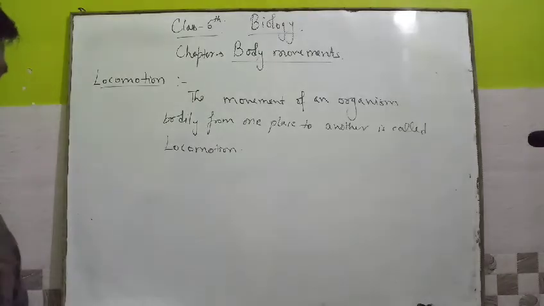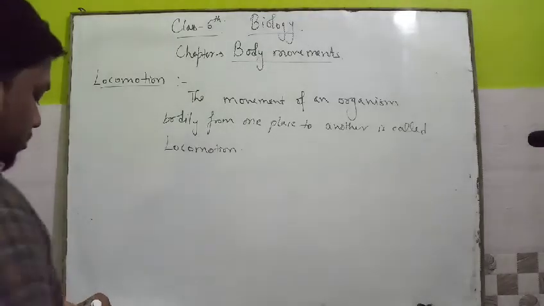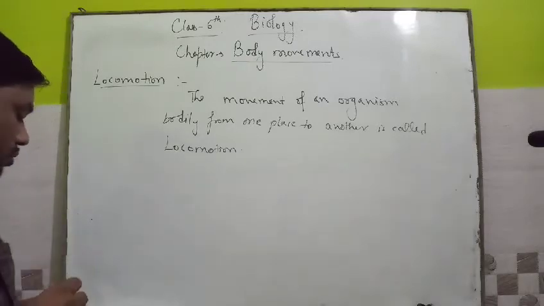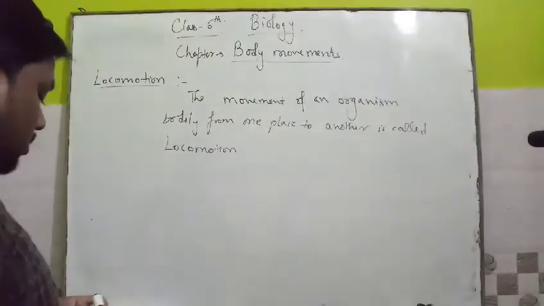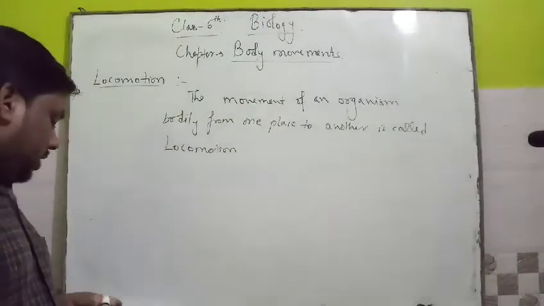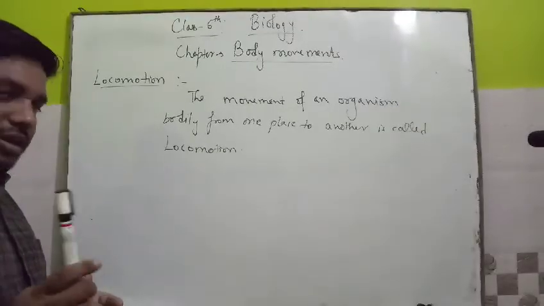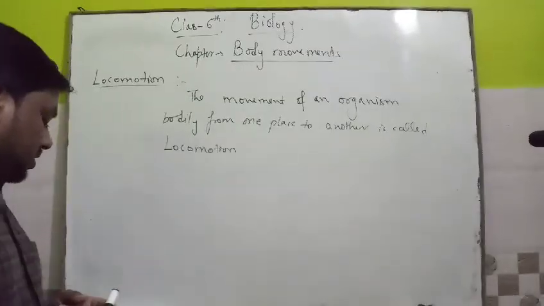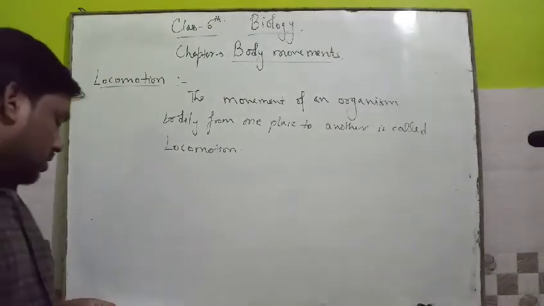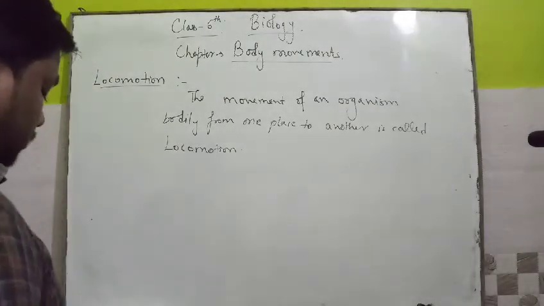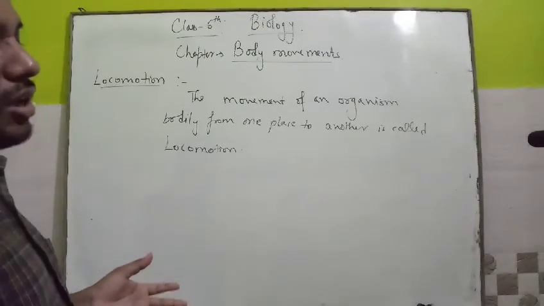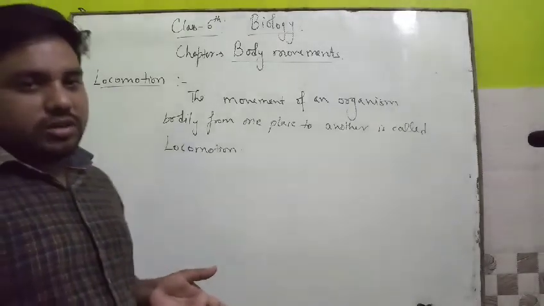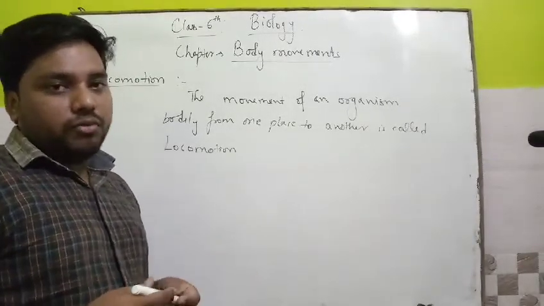Clear? For example, there are some examples in animals: humans, cow, fish, snakes. In humans, which part of body can move? Legs. For legs what we do? Walk. Cow, legs, walk. Fish, tail and fins, swim. Snakes, whole body, crawl and slither. Birds, wings, fly. These are the animals whose body parts can show locomotion. With the help of those body parts they can move.